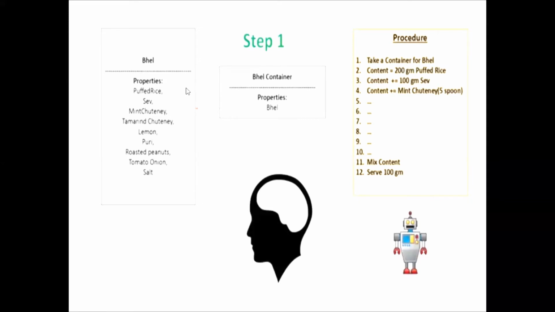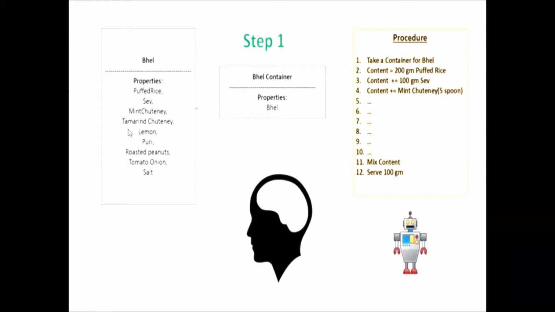Now for every bhel class, it doesn't matter where the object is created, it will have some properties, that means data. What are the properties? Puffed rice, sev, mint chutney, lemon, puri, roasted peanuts, salt. These are all properties which will be used in making the bhel. Now making or preparing the bhel will be the method where all these properties will be consumed.